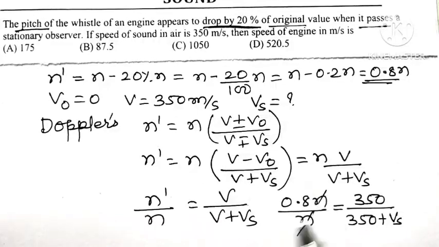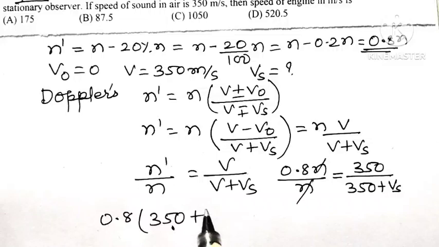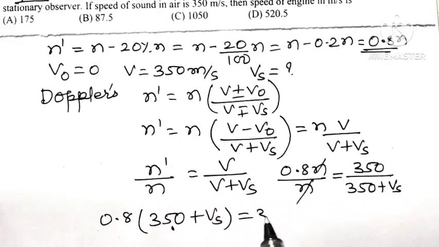So n gets cancelled with n and we have 0.8 into, cross multiplying, 350 plus Vs is equal to 350.